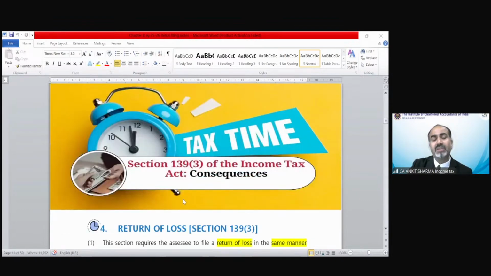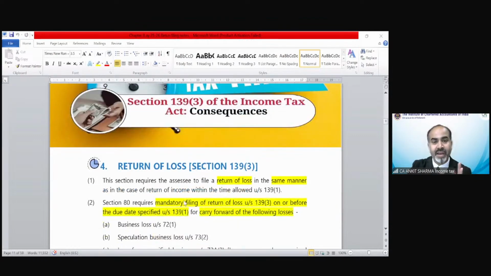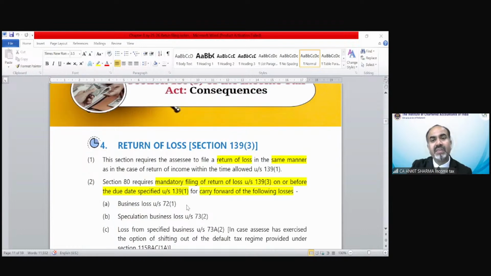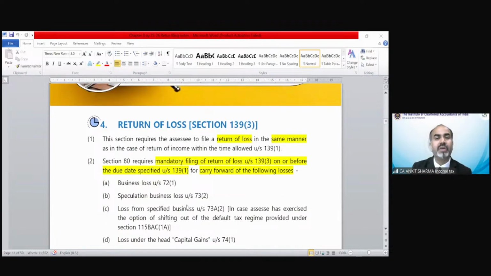Next is section 139(3), and that is very, very important. That is return of loss. You might have encountered this provision when you were discussing the provisions of set off of losses. The provision says this section requires the assessee to file a return of loss in the same manner as in the case of return of income within the time allowed under section 139(1).